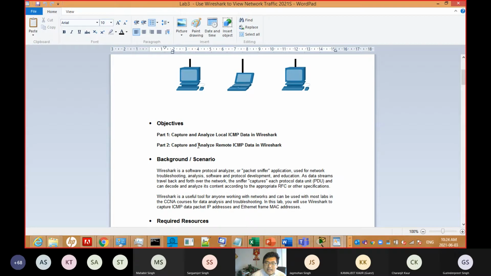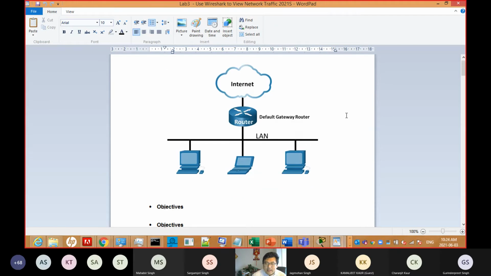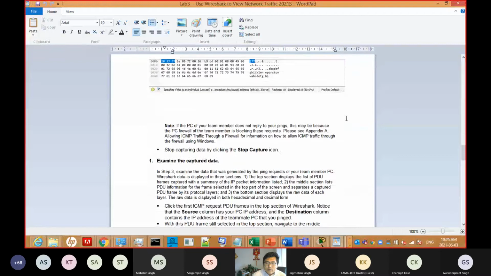And then we capture and analyze remote ICMP data in Wireshark. So remember, you don't need to use Packet Tracer this time. You don't need to draw, you don't need a PKT. You only need to answer the question here.